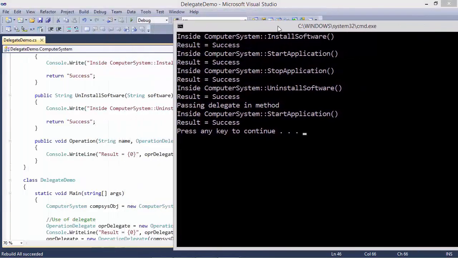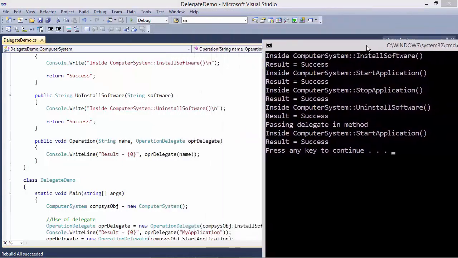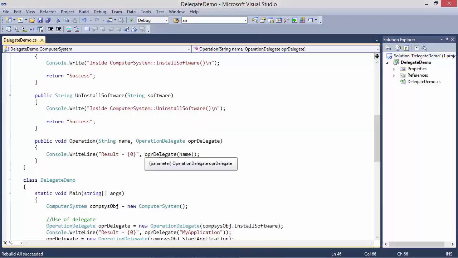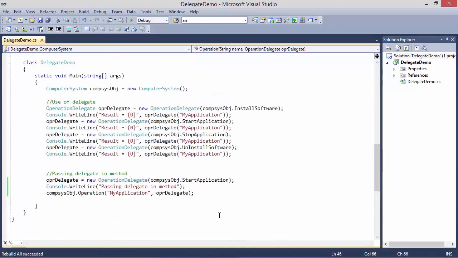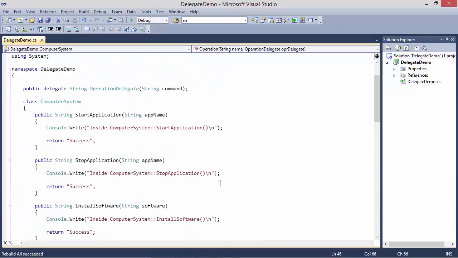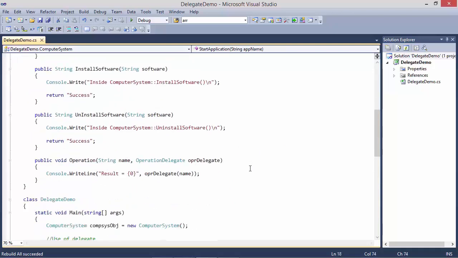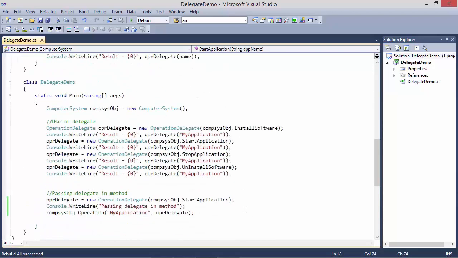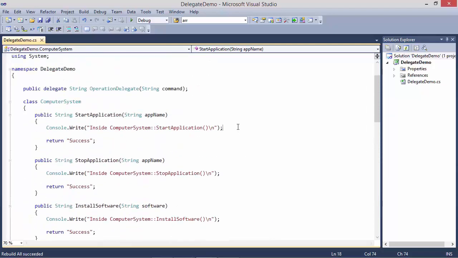So we can see here we have used OPR delegate and we are passing name, which is my application. So it will come here to start application, because OPR delegate has encapsulated the method start application. So it will come here and it will display this.